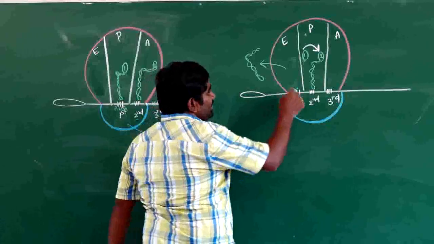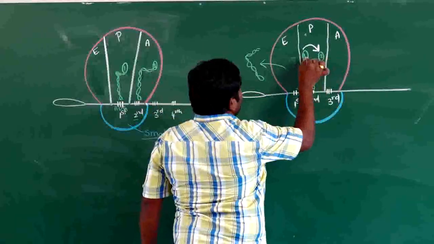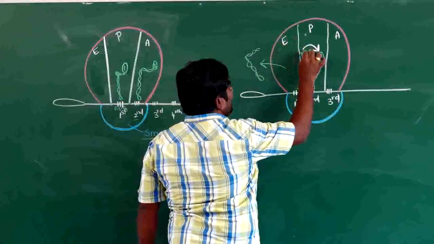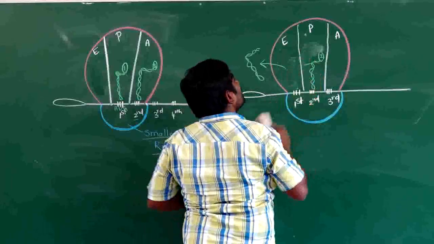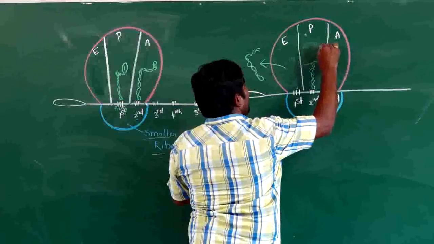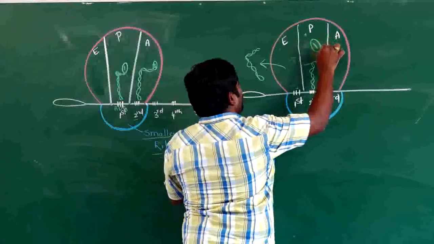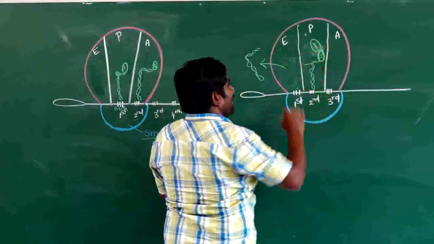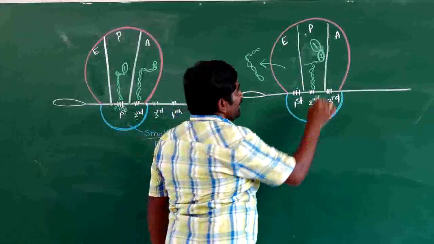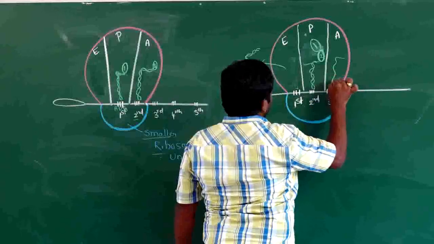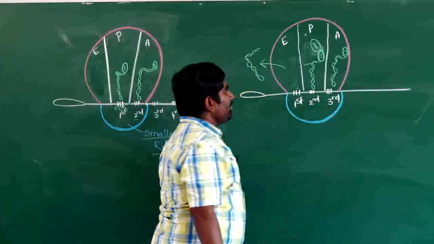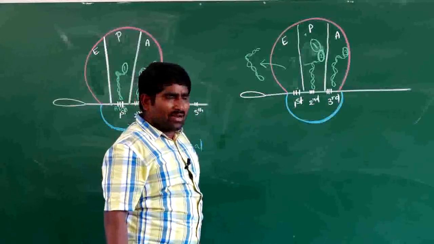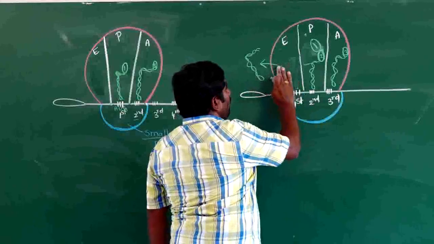So when it has moved one codon distance, what will happen? The first tRNA will be eliminated by leaving the first amino acid. The first amino acid will come and join to the second amino acid with a peptide bond in this place. Next, a new tRNA will be accepted in this place. tRNA with amino acid 3 is accepted and now the E site is empty.